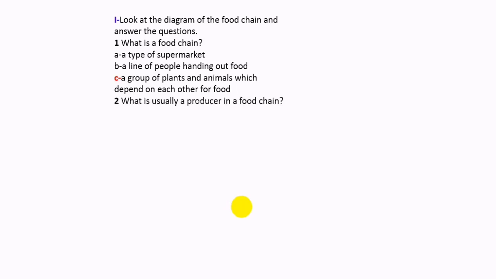Question 2: What is usually the producer in a food chain? As I said, plants don't depend on other organisms to make their own food. Therefore, the answer to this question is a plant.